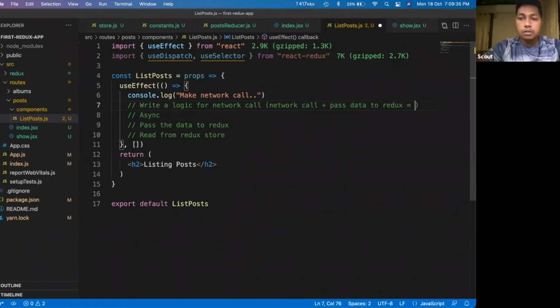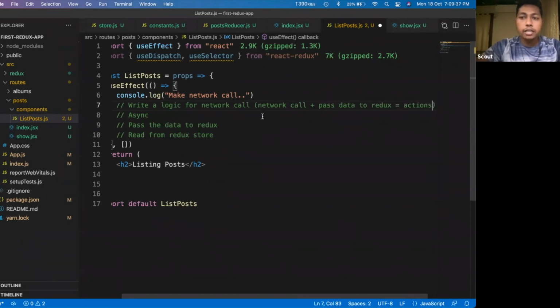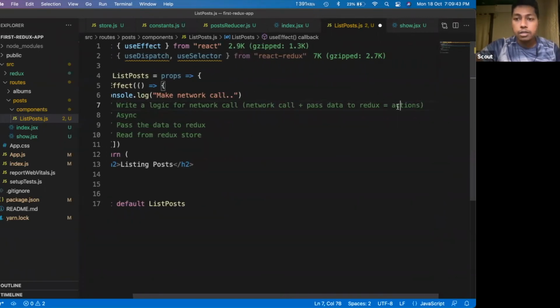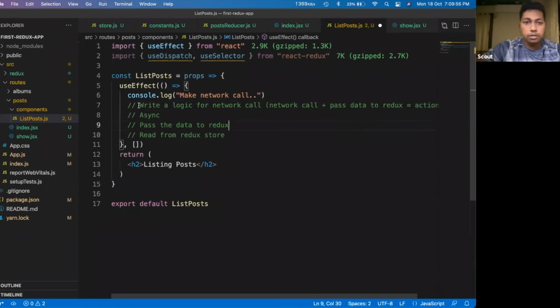These two things we can do inside actions. So we will write one action. In that action, we will make the network call, and along with that, whatever data we get from the network call, we'll pass to the Redux store. Understood? So this is step one.